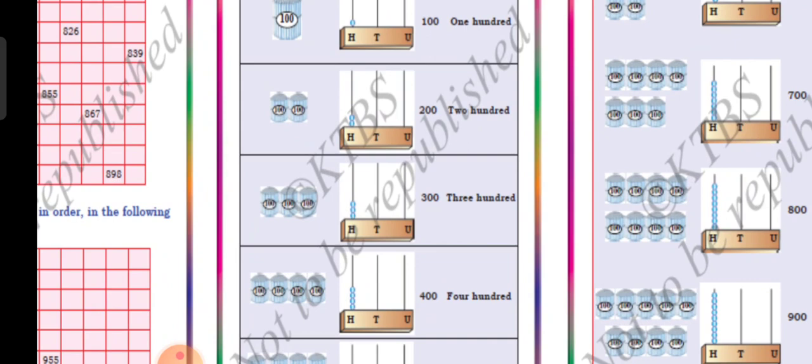So look at this picture. First picture you have seen 100. So 1 bead in the hundreds place and the remaining numbers are 0, 0. Okay, see how to write hundreds. 200 means in hundreds you have to write 2 beads. 300 means in the hundreds place you should draw 3 beads. See, for example I will tell you.